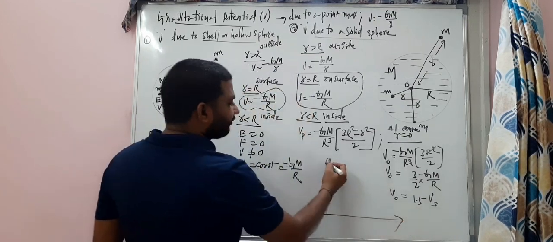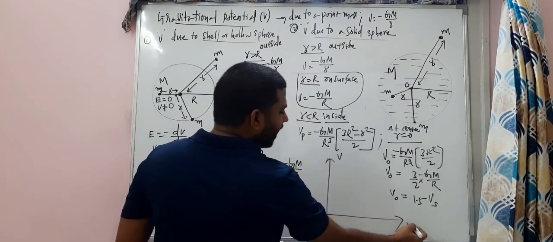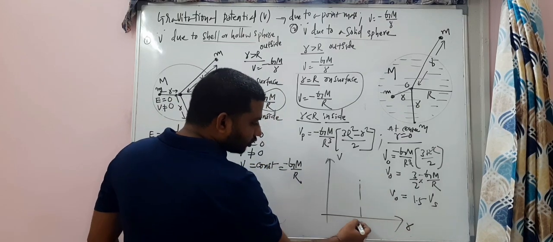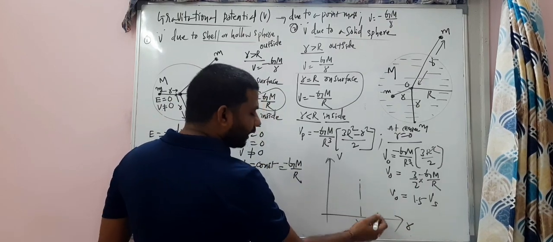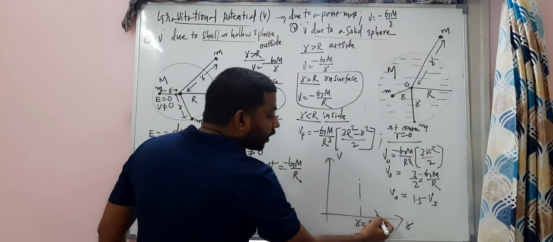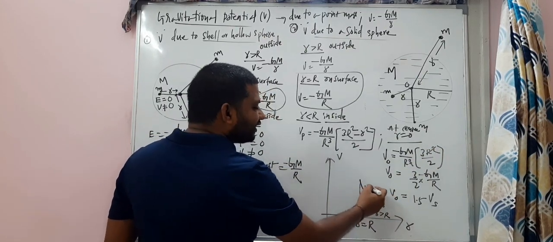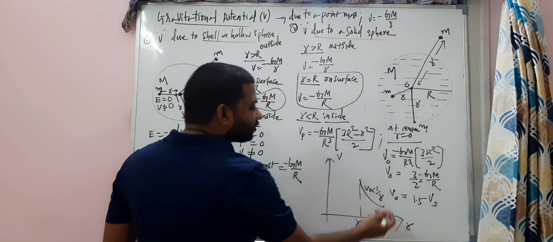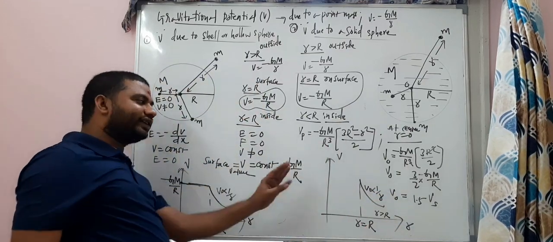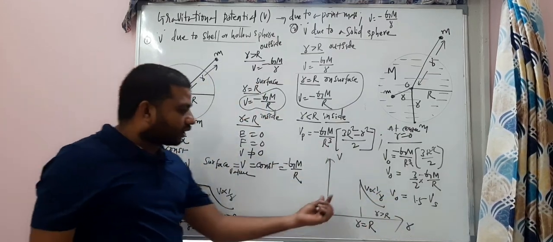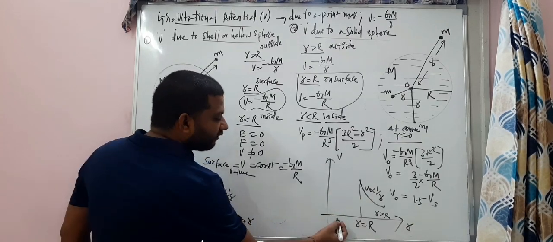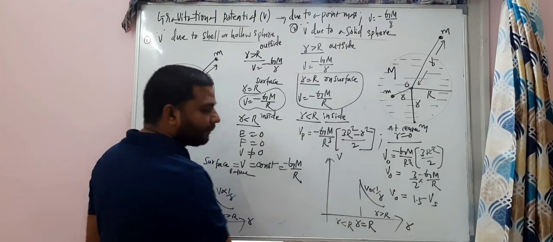Let me draw the graph. So this is V and this is R. Okay, this is where small r is equal to capital R. And when small r is greater than capital R, you know that's simple. So V is inversely proportional to R. From so many classes we are drawing these graphs. The focus is to be only inside, when small r is lesser than capital R.